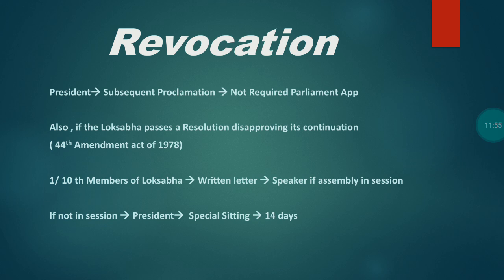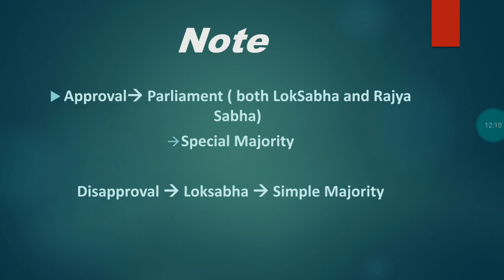Then a special sitting has to be held within 14 days. This provision has been made after the 44th amendment of 1978.